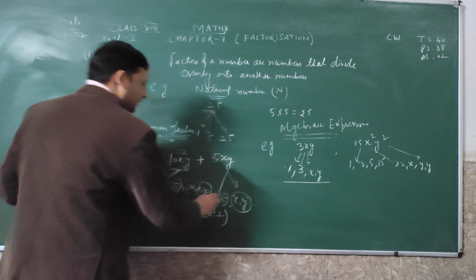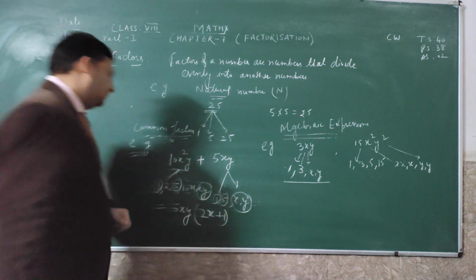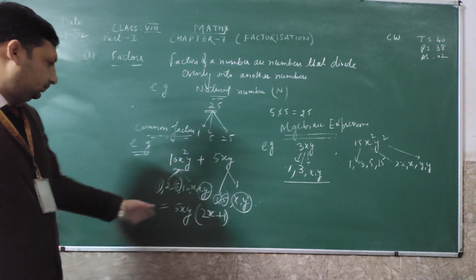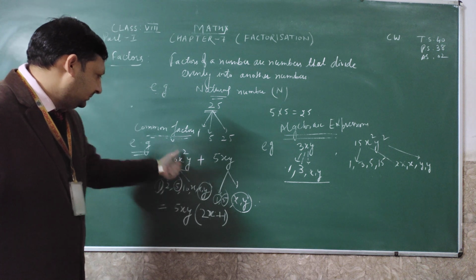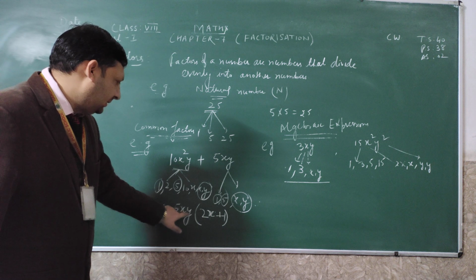Here is nothing remaining, it means we can write 1 is remaining. So we have found the common factor of this algebraic expression, that is 5xy.